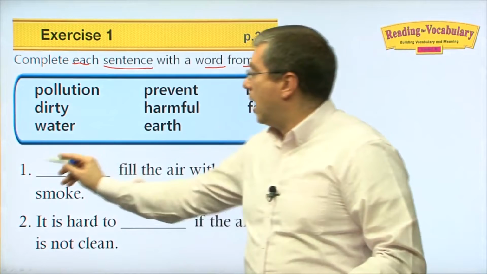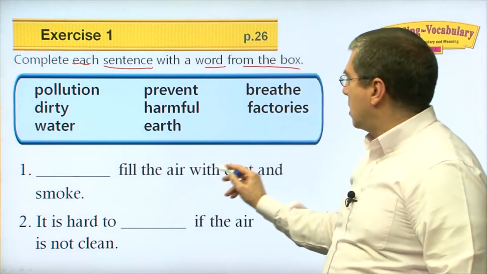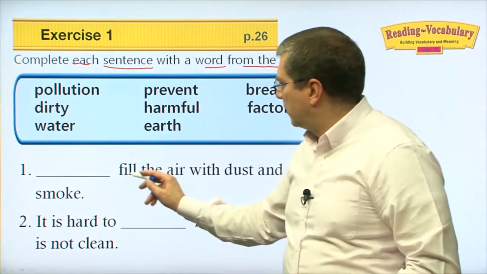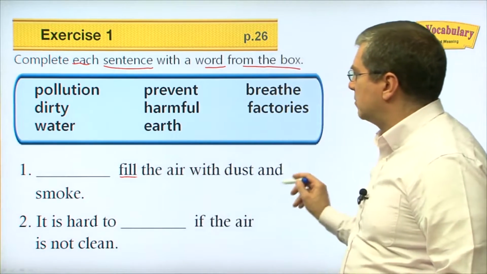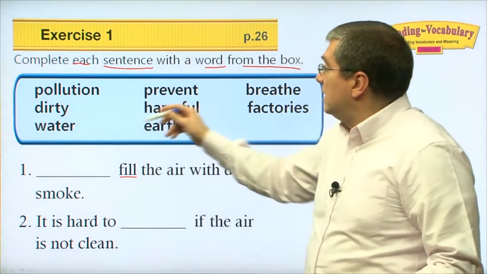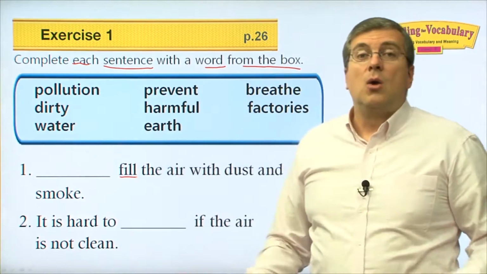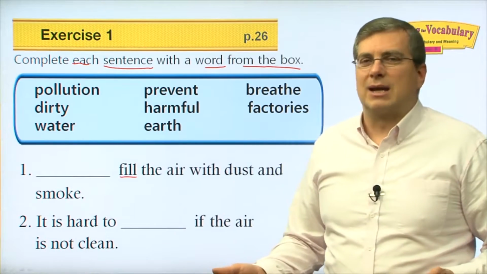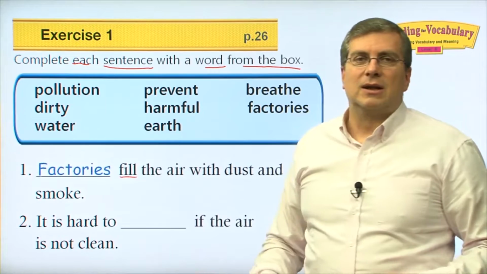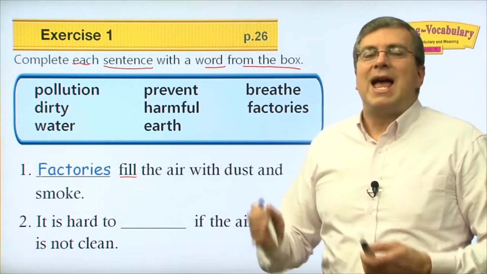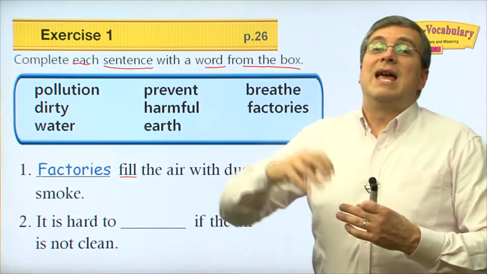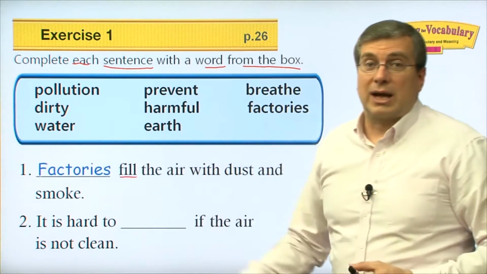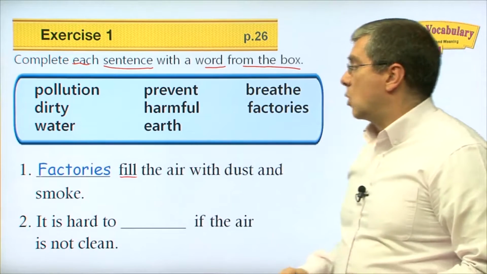Number one, beep, fill the air with dust and smoke. So what fills the air with dust and smoke? What of these things fills the air with dust and smoke? Think of a place where machines make things, right? Factories is a place where machines make things, and they also fill the air with dust and smoke when the machines are working. So they fill the air with dust and smoke.